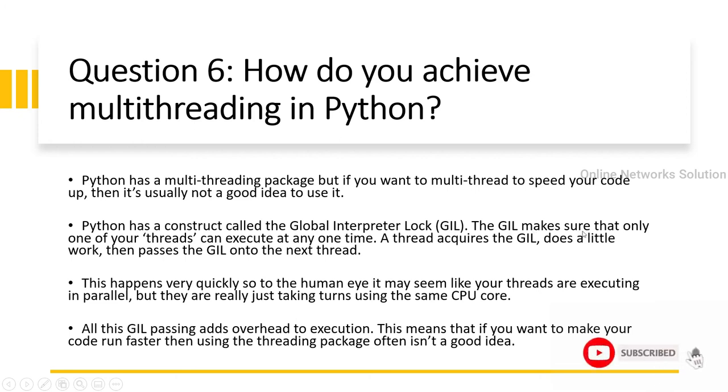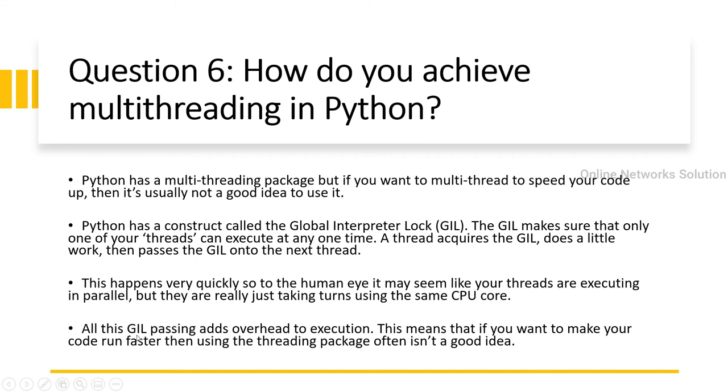The GIL makes sure that only one of your threads can execute at any one time. The thread acquires the GIL, does a little work, then passes the GIL on to the next thread. This happens very quickly, so to the human eye, it may seem like your threads are executing in parallel, but they are really just taking turns using the same CPU core.